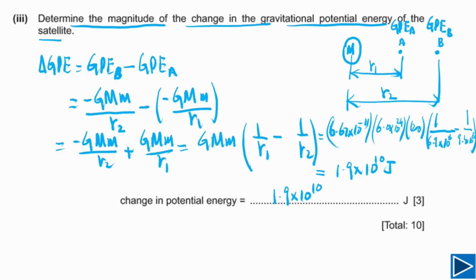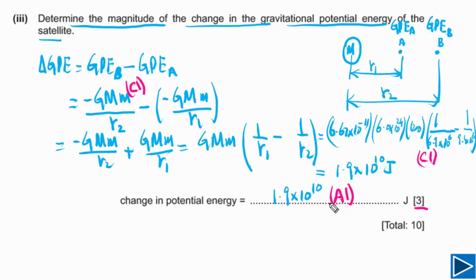Let me explain to you how marks will be awarded for this question. This question has 3 marks. The first mark is if you have written these formulae. If you have written the formula for gravitational potential energy, this is the first C mark. And the second mark you will get if you have substituted these values, this is the second C mark. And the last mark is the answer mark. If you have got the right answer, you will get the last mark.